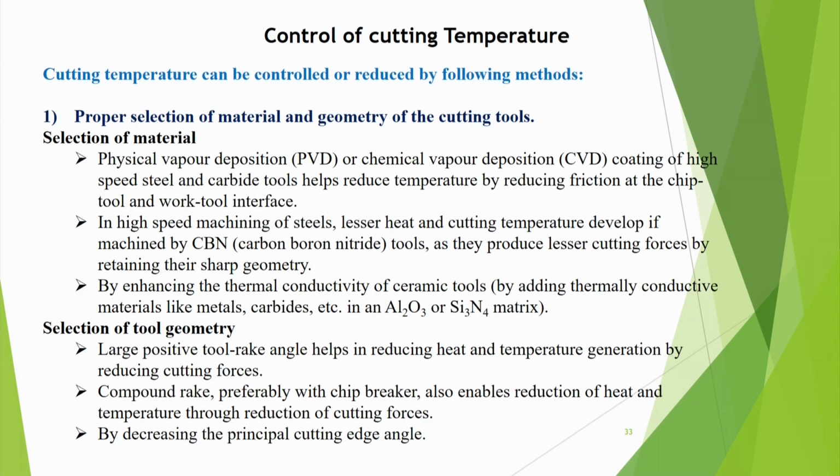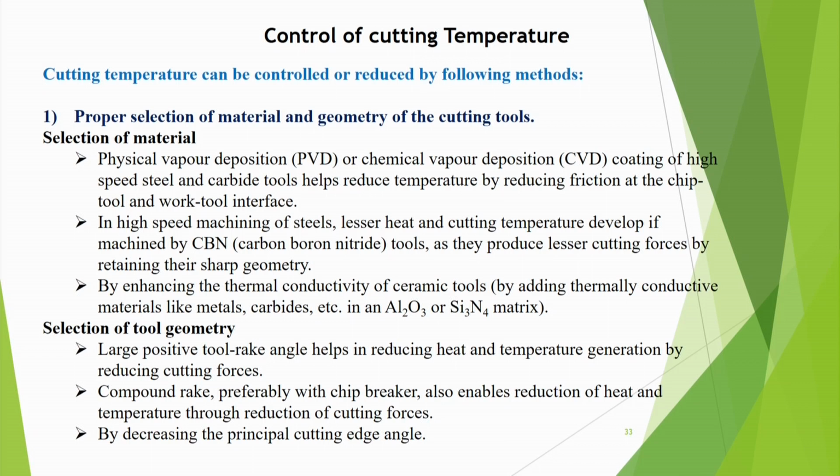In high speed machining of steels, lesser heat and cutting temperature are developed if machined by CBN tools, as they produce lesser cutting forces by retaining their sharp geometry. Also, by enhancing the thermal conductivity of ceramic tools, that is by adding thermally conductive materials like metals, carbides, etc. in an Al2O3 or Si3N4 matrix, we can enhance the thermal conductivity. Then selection of tool geometry.